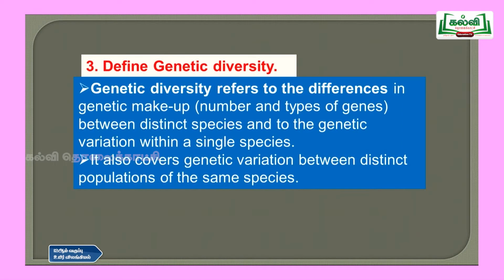Then third question, define genetic diversity. Genetic diversity refers to the differences in genetic makeup, that is the number and types of genes, between distinct species and to the genetic variation within a single species. It also covers genetic variation between distinct populations of the same species. Genetic makeup means how many genes there are and how many types of genes there are, for example polytene chromosomes or the number of chromosomes. That we have to define in genetic diversity.